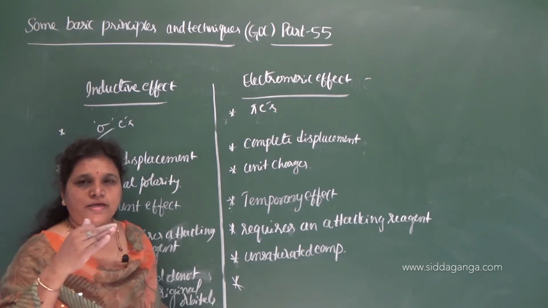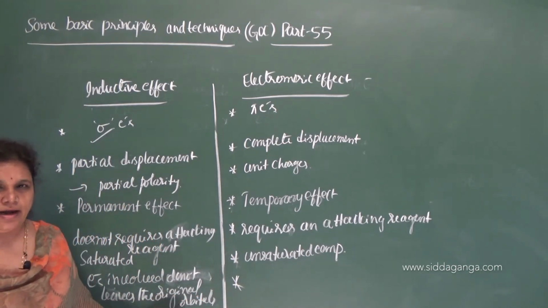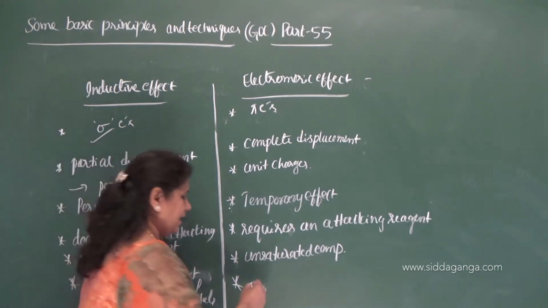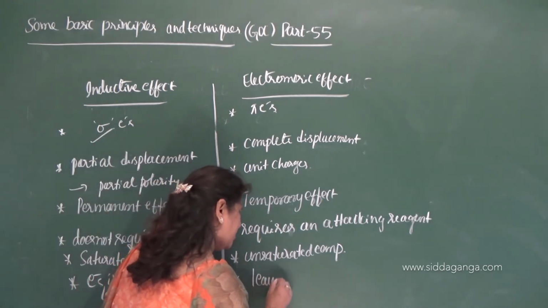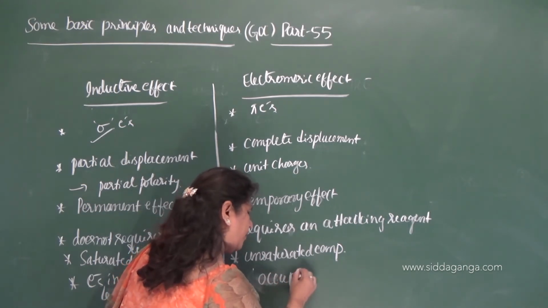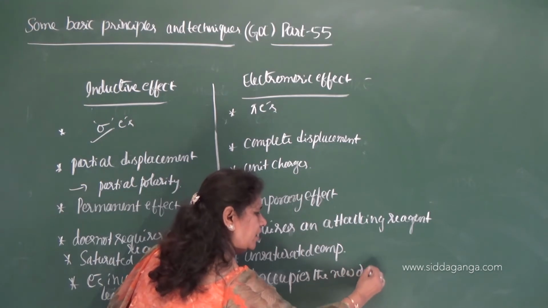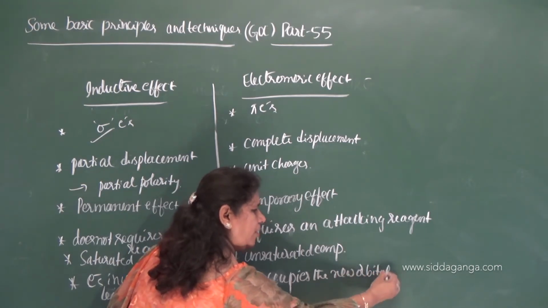Whereas in electromeric effect, the electrons leave the original orbital and occupy the new orbital.